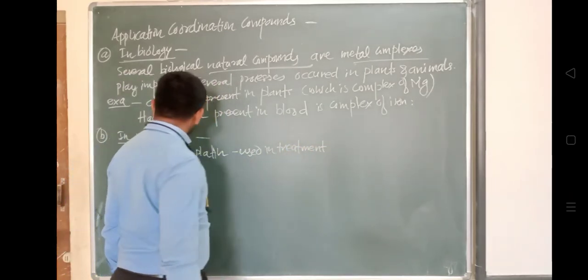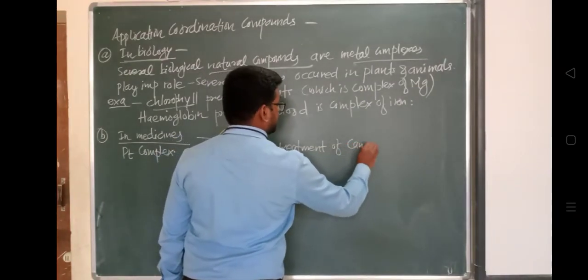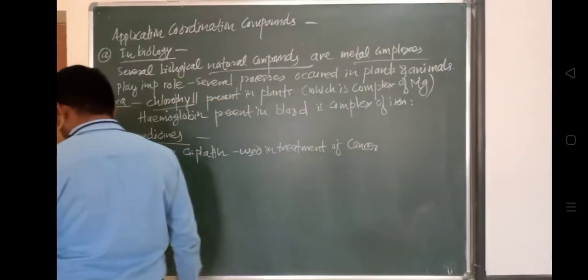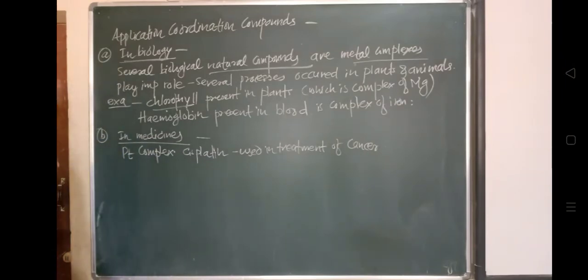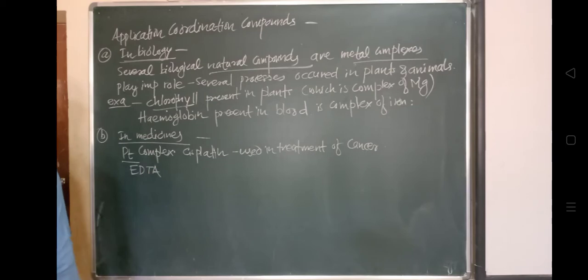It is a cis isomer, used for the treatment of cancer. Several ligands are attached to platinum as the central metal ion, so it has wide application. The next one is EDTA, ethylene diamine tetraacetate, which we have seen. It is used in the treatment of lead poisoning.